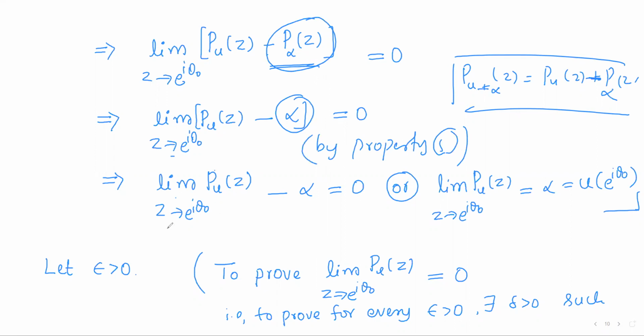Now split the limit. So limit of Pu(z) minus limit of alpha. As alpha is a constant, the limit of the constant is itself. So take that minus alpha to that side. So limit of Pu(z) as z approaches e power i theta naught is alpha, which is nothing but u of e power i theta naught.